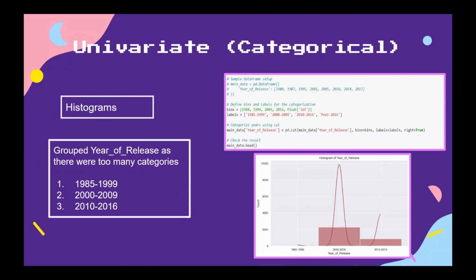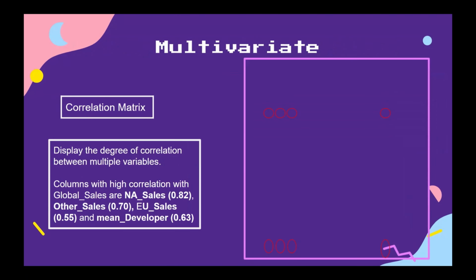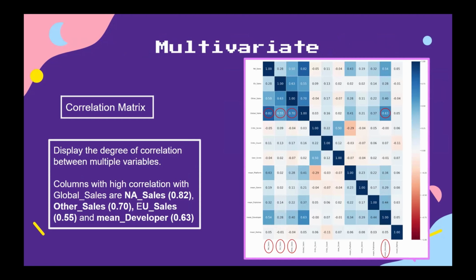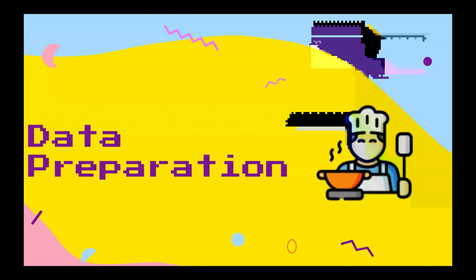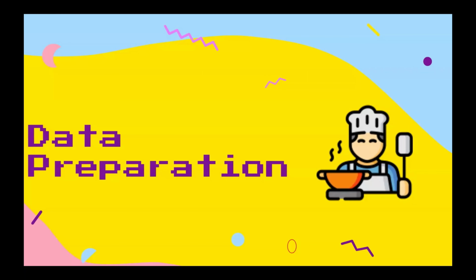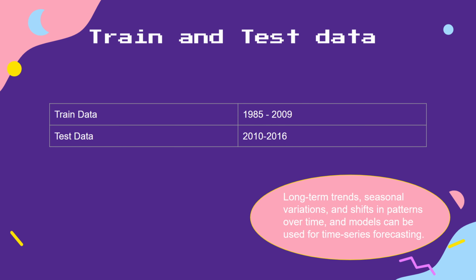For categorical values, we did histogram, but before that, we grouped the year of release in the following manner, as there were too many categories. Correlation matrix was used for multivariate analysis. Columns with high correlation with global sales are North America sales, other sales, Europe sales, and main developer. The final stage before machine learning is data preparation. We split the train and test data according to years, where the train data is from 1985 to 2009 and test is from 2010 to 2016.